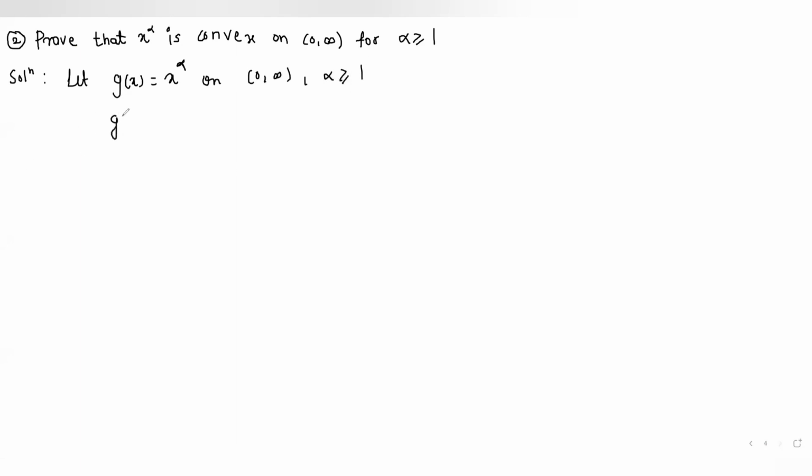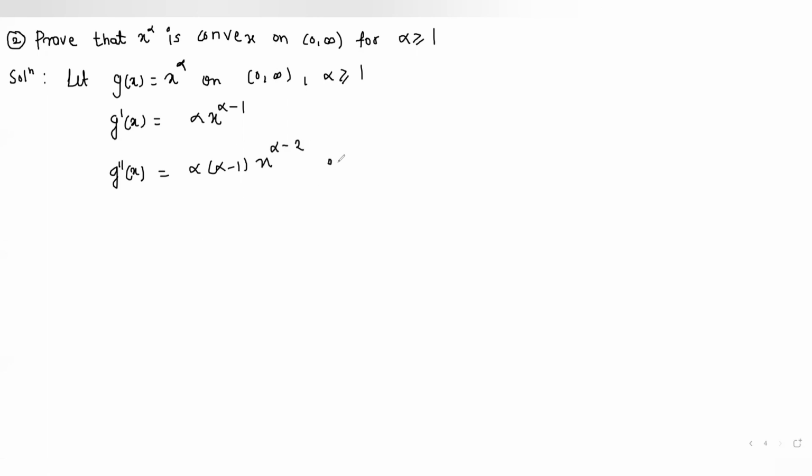Now the first derivative is g dash of x equal to alpha into x to the power alpha minus 1. Now the second derivative of g of x is alpha into alpha minus 1 into x to the power alpha minus 2.